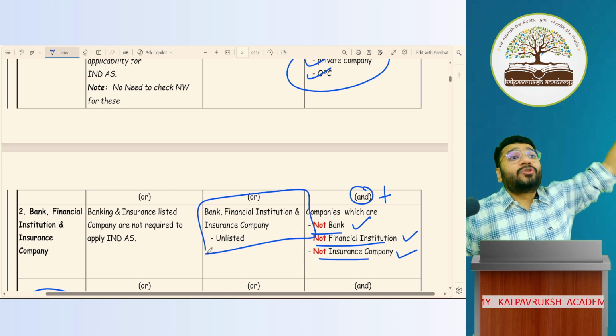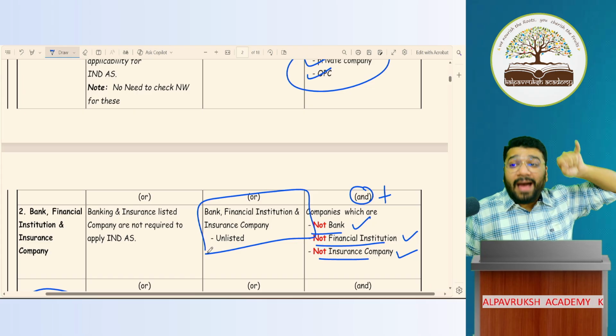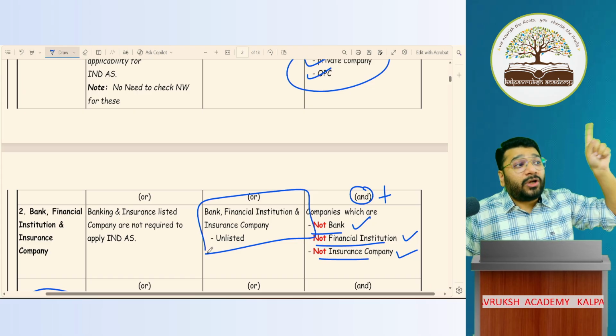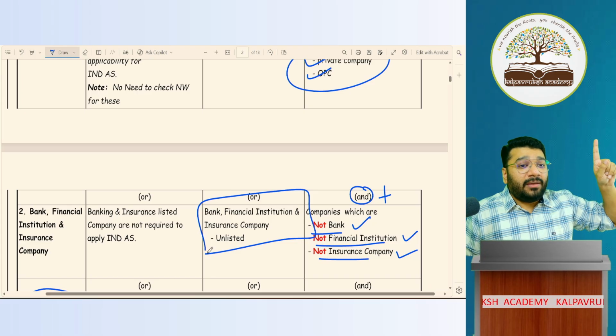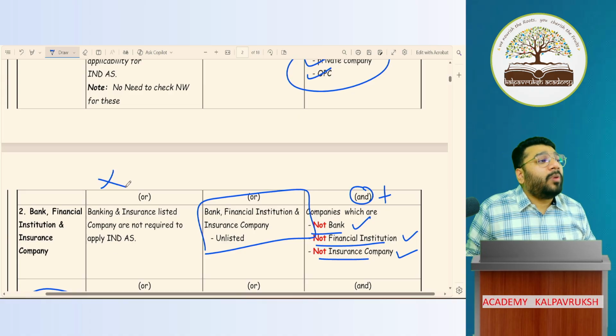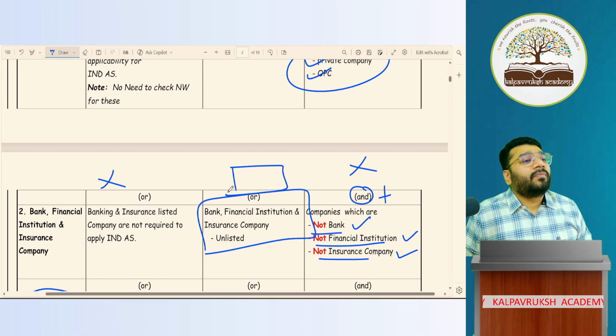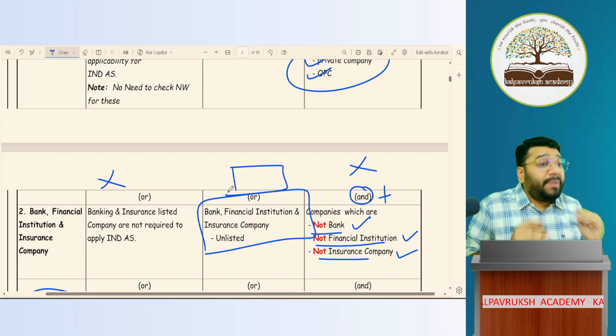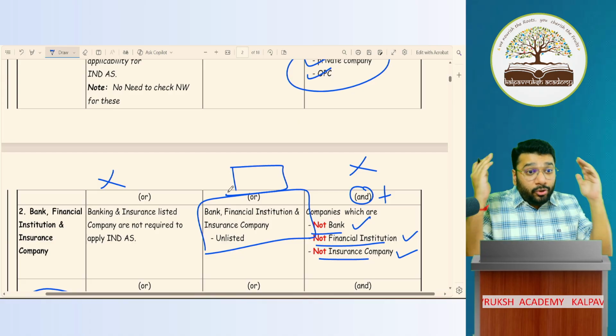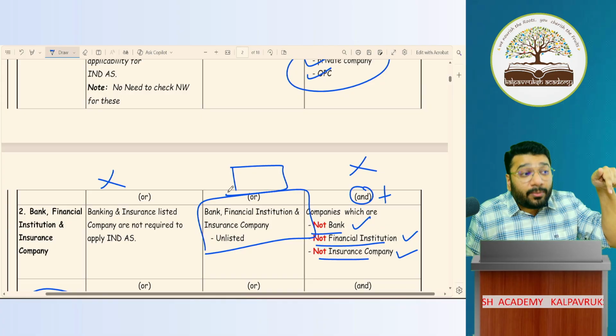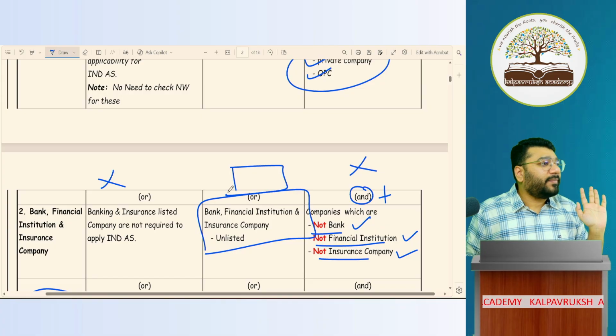A big company. They cannot be a super big company, because on banks and insurance business Ind-AS is not applicable. So they are removed from super big company, and they are removed from small company. They go to big company, which is non-SMC. In the exam you are supposed to write non-SMC.